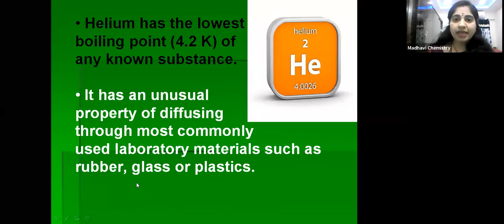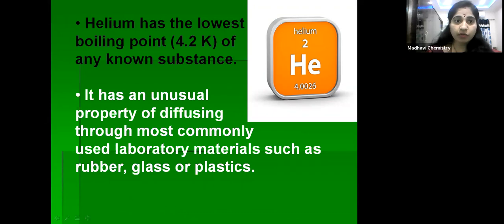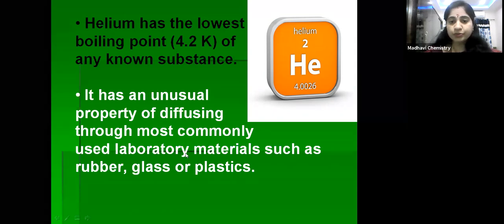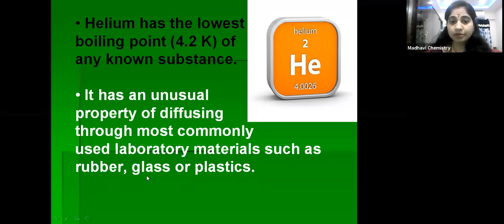Helium has the lowest boiling point, that is 4.2 K, which is very low, of any known substance. One more unusual property it has is diffusion through the most commonly used laboratory materials such as rubber, glass or plastic.